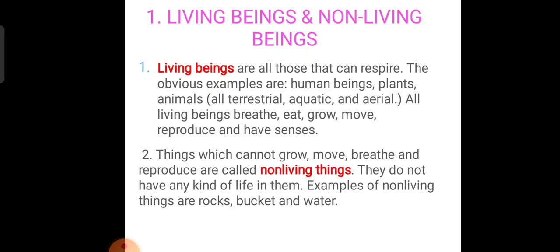All living beings breathe, eat, grow, move, reproduce and have senses, that is stimuli. Things which cannot grow, cannot move, cannot breathe and reproduce are called non-living things. They do not have any kind of life in them. Examples of non-living things are rocks, bucket and water.